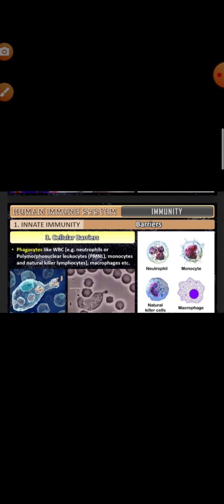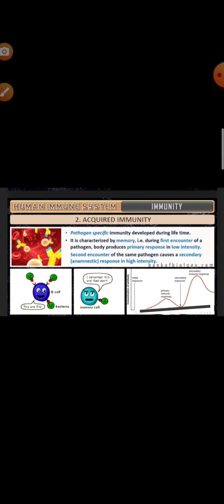Okay, you can see the neutrophil, monocyte, natural killer cells and macrophages, which destroy any foreign particle entering our body. As for cytokine barriers, the virus infected cells secrete a cytokine protein called interferon, and these protect the non-infected cells from further viral infections. Next, acquired immunity. This acquired immunity is not present from birth and develops during an individual's lifetime. It is pathogen specific and has the ability to distinguish diverse types of foreign molecules or antigens.